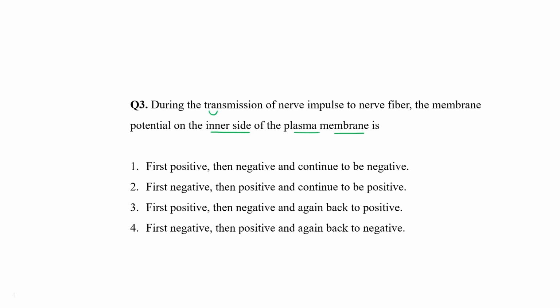During the transmission of impulse, when that particular nerve comes under action potential form. So this is a normal nerve. Normally, what happened? Initially, negative potential, right? And outside, positive potential. So in this situation, just now we have discussed, what is the name of potential? Resting potential.